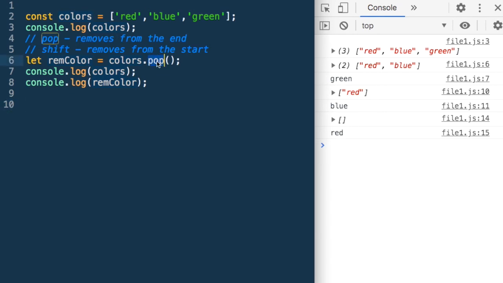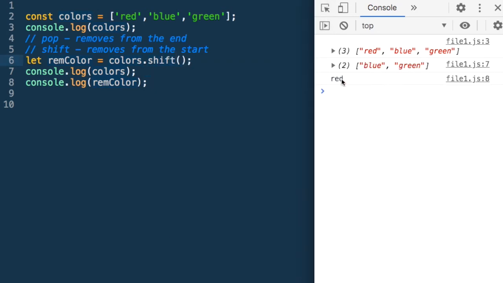So instead of pop, if I say shift and run it, what do I get? It has removed red. Red was at the start. So shift will remove from the start. Pop removes from the end. Shift will remove from the start. And I can keep on doing the same thing like I did.